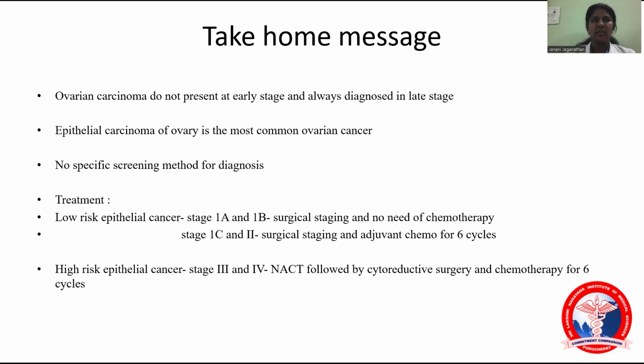CA-125 levels have poor sensitivity, and CA-125 is also elevated in pregnancy and endometriosis, so it is not a specific screening method. ROMA is also not a specific screening method.